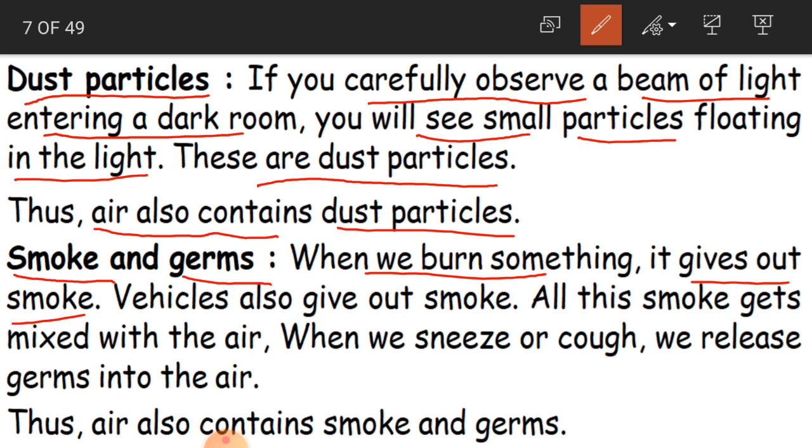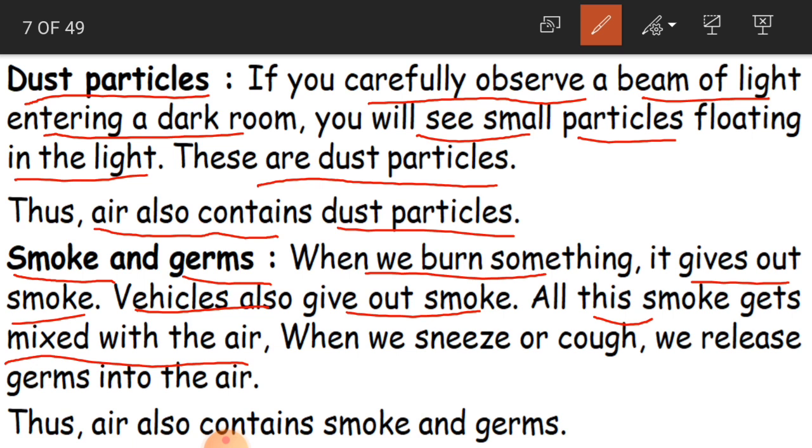Even vehicles passing on the road send out smoke from the vehicle. And all this smoke gets mixed with the air. Where is the smoke going? It is getting mixed up with the air.